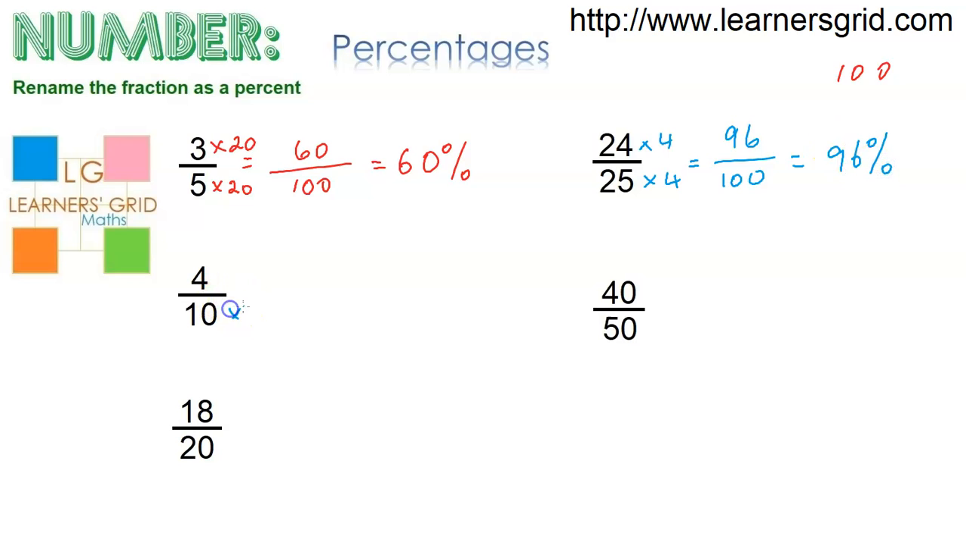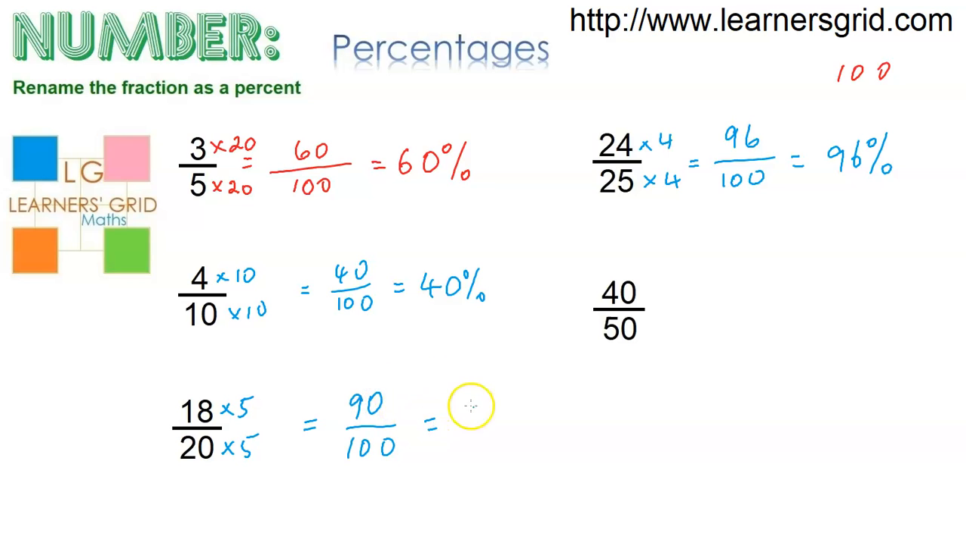This one here, let's multiply by 10. Multiply by 10. What we get is 40 over 100. And that gives us 40%. This one here, we've got 20, so multiply by 5. Multiply by 5. That gives us 100 as the denominator, 90 for the numerator, which means the percent is 90%. This one here, multiply by 2, and we have 80 over 100, which is 80%. And that really is all there is to it.